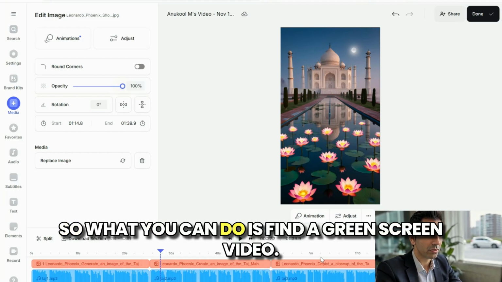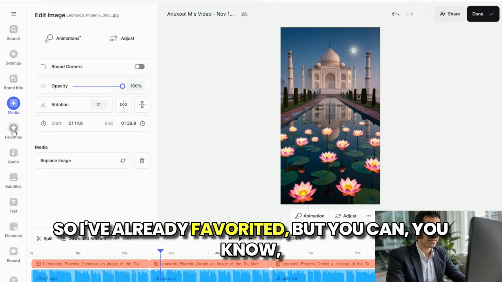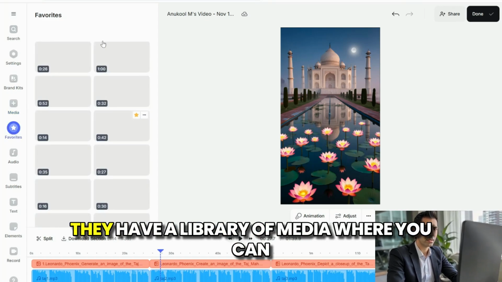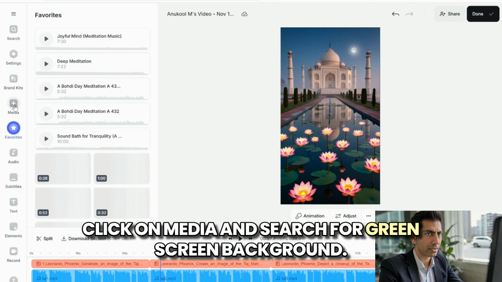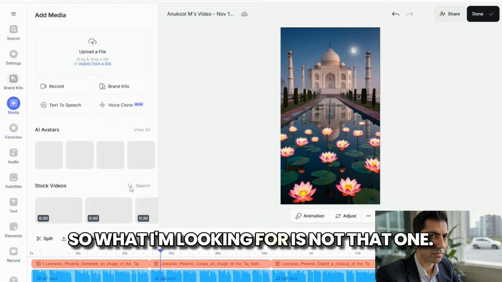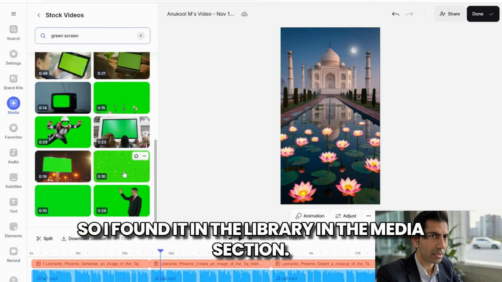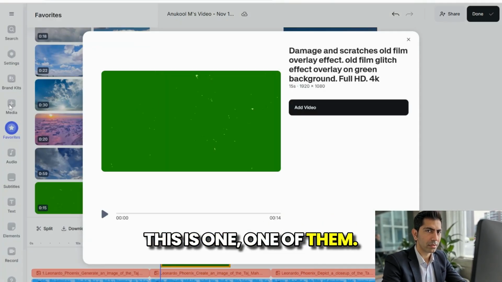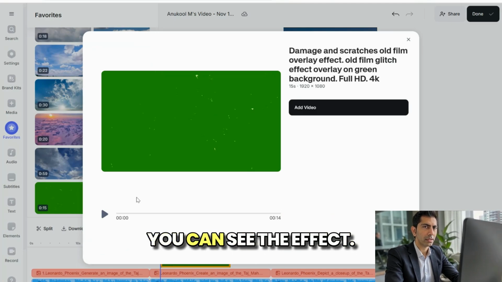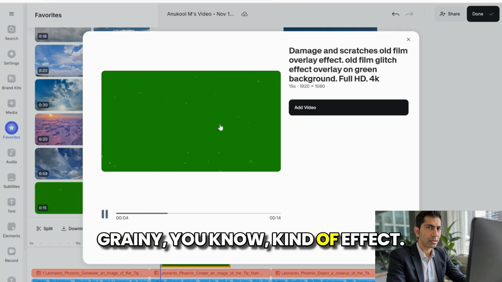What you can do is find a green screen video. I've already favorited one, but they have a library of media where you can click on media and search for green screen background. What I'm looking for is not that one. So I found it in the library, in the media section. This is one of them. I'll just play it so you can see the effect. It has this little grainy effect.